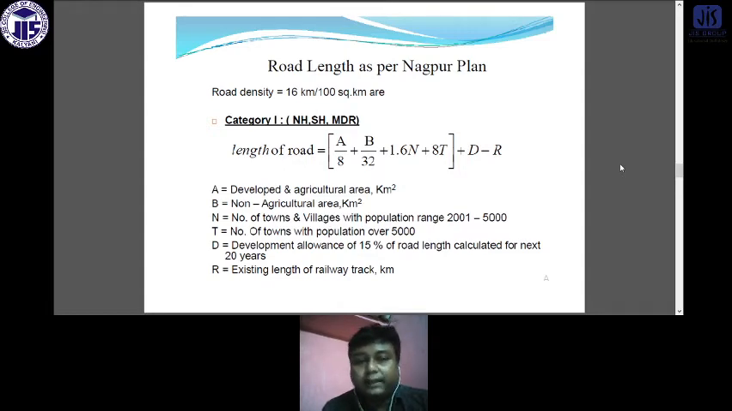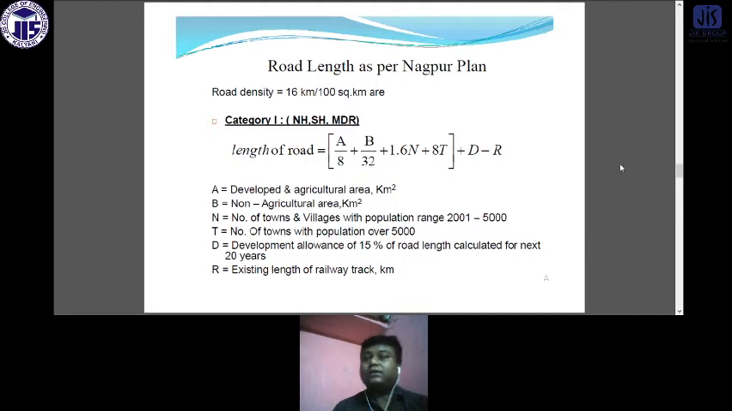A is equal to the developed agricultural area. B is equal to the non-agricultural area. N equals the number of villages or towns with population range between 2001 and 5,000. T is equal to the number of towns with population over 5,000. D is equal to the development allowance of 15% of the road length calculated for the next 20 years. And R is equal to the existing length of the railway tracks. Based on that, we calculate the length of the road.